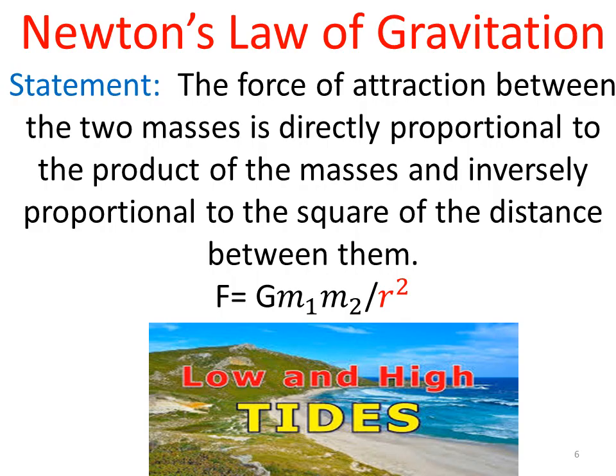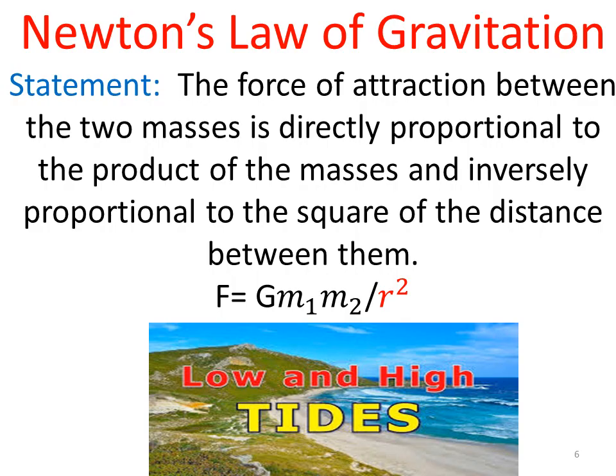Force of attraction F is equal to G, where capital G is known as the universal gravitation constant. Its value remains unchanged, that is constant, in the universe. Its standard value is 6.67 times 10 to the power minus 11 Newton meter square per kg square. M1 is the mass of the first body, M2 is the mass of the second body, and R is the distance between the two masses M1 and M2.